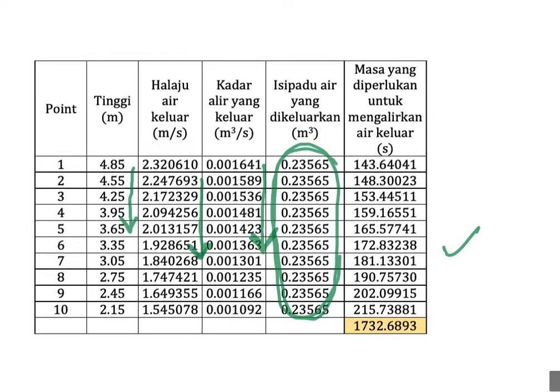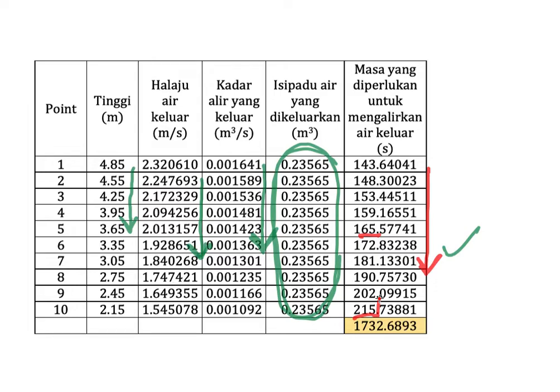Because the velocity is lower and lower, the time to empty the water actually increases. You can see it increases from 143, then 165, then 215. Okay, so this is what you get.